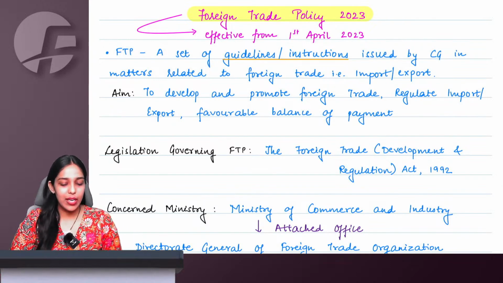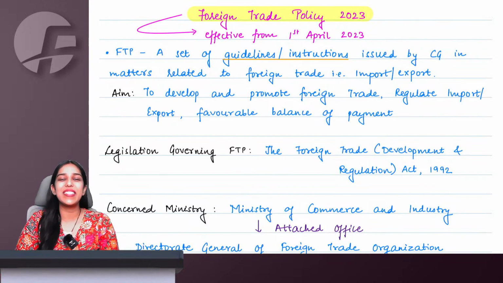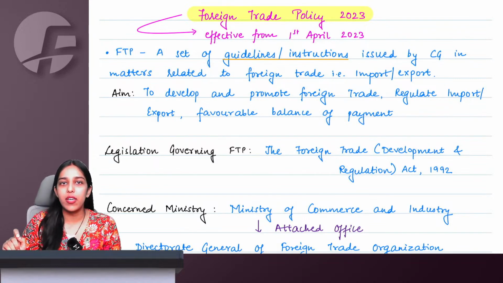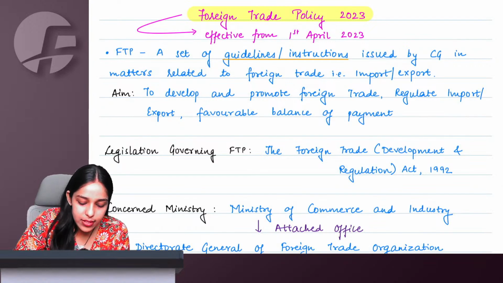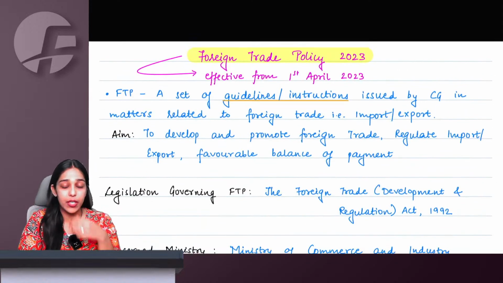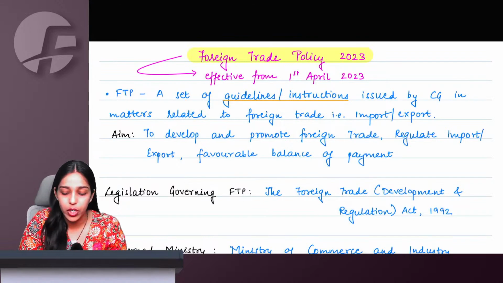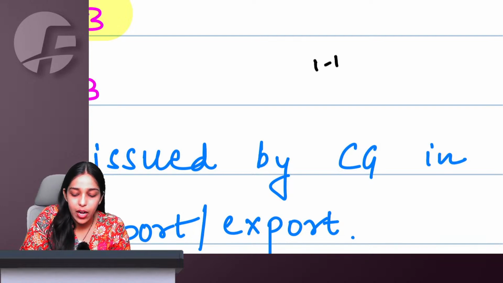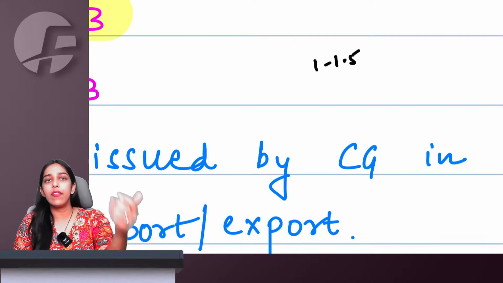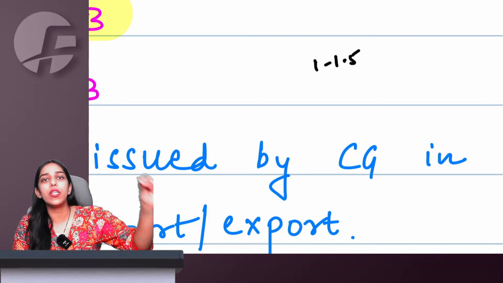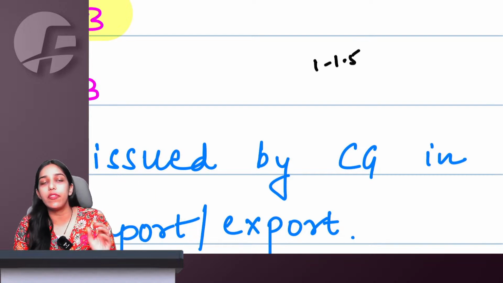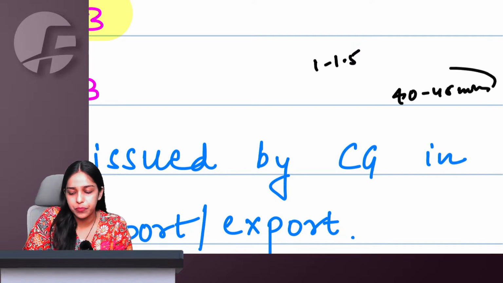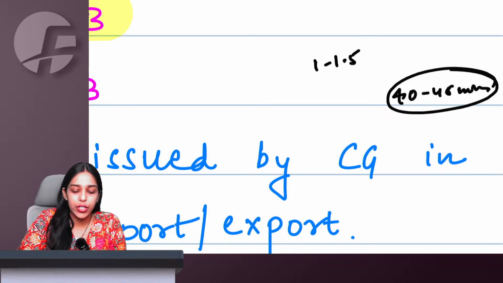Hello everyone and welcome to this 100% English session of CA Final Foreign Trade Policy, a topic which maximum students think of skipping in examination, which is your biggest mistake if you're thinking to do so, because it will only take your 1 to 1.5 hours at 1x speed. So whenever you see this video once, and later on during your exams, if you refer to it even at 1.5x speed, you only require 40 to 45 minutes to finish up the entire foreign trade policy.